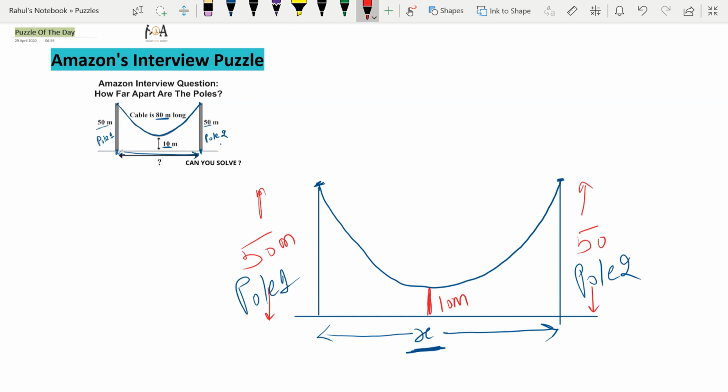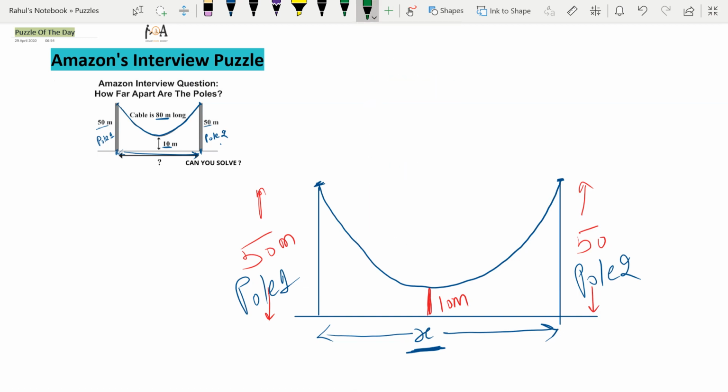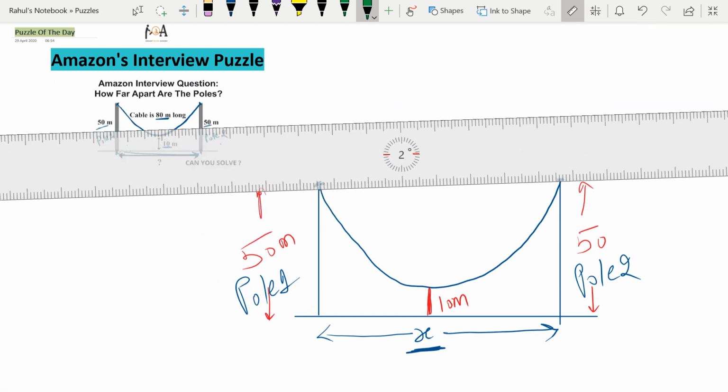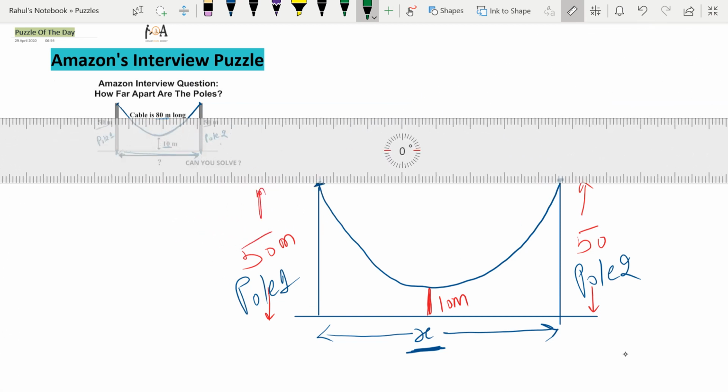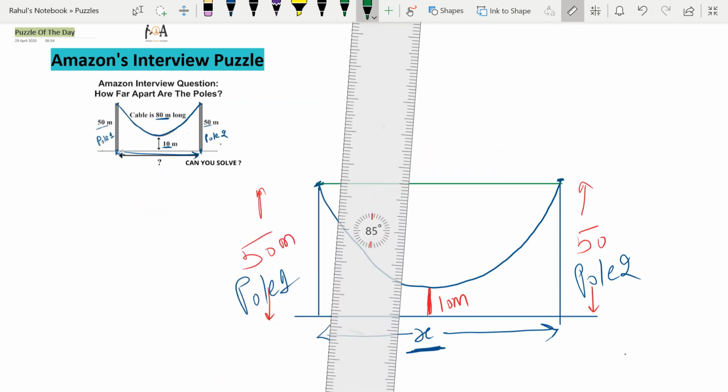So how will you find it? Any solution, any approach? So just observe this. Let me draw this line from here to here, because I need to find this distance, isn't it?